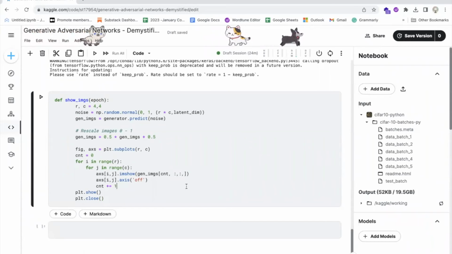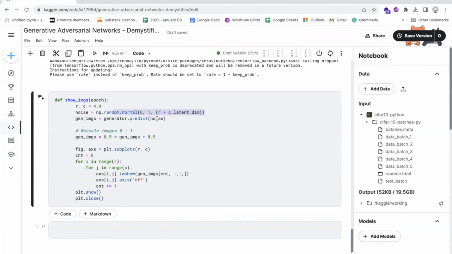This code defines a function called show_ims that generates and displays a grid of 16 images generated by the generator model at a given epoch during the training process. The function takes an integer, epoch, as input, which represents the epoch number during the training process. This epoch number is used as a label for the plot of generated images. The function first creates a random noise vector with shape r*c, latent_dim, where r and c are both set to 4. This vector is used as input to the generator model to generate a batch of 16 images.